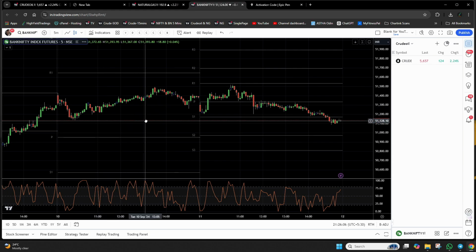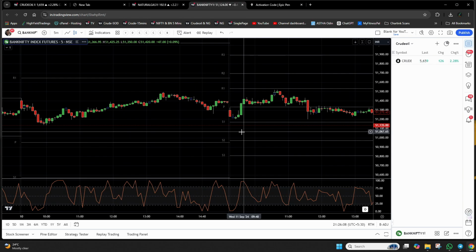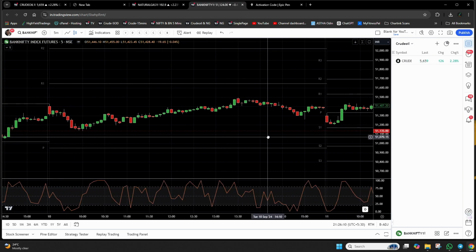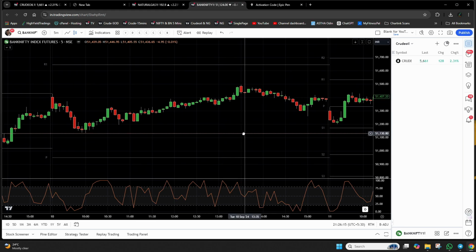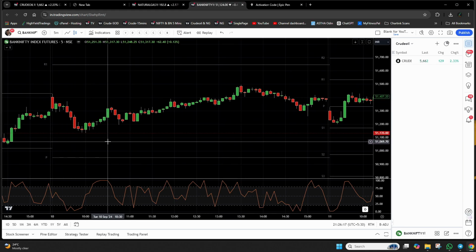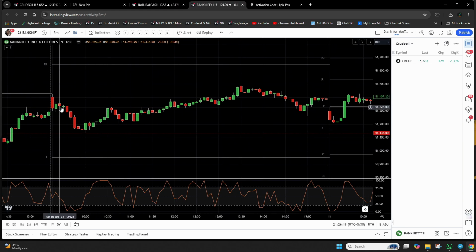Now, how to handle this? How to take up a trade using the fundamentals, or using the things that I told you some time ago. So, 10th September, 2024. The market started, and we are waiting for Bank Nifty to face a resistance. That is what we are waiting for. Now, what do you see on the charts?